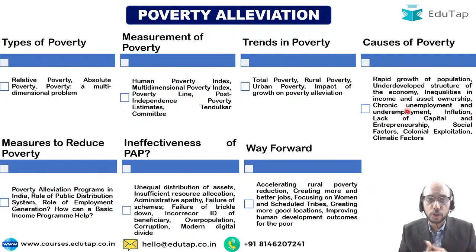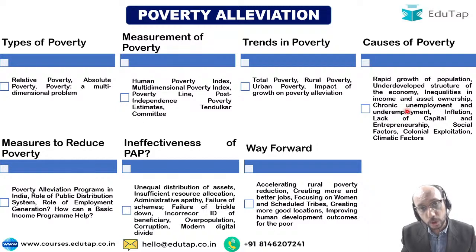Because what will they ask you? Define poverty. What do you understand by poverty? How do you measure poverty? Have we been able to reduce poverty? By how much have we been able to reduce poverty? What is the cause of poverty? How to reduce poverty? What are the steps that have been taken to reduce poverty? Why have those steps failed? What is it that we should do to reduce poverty?